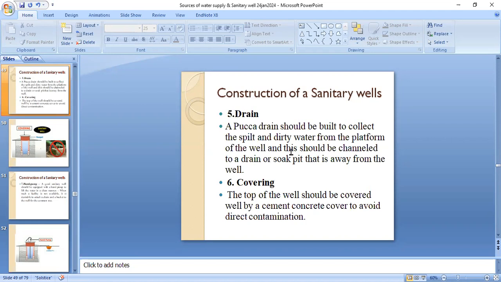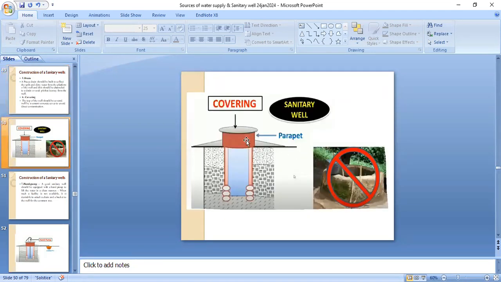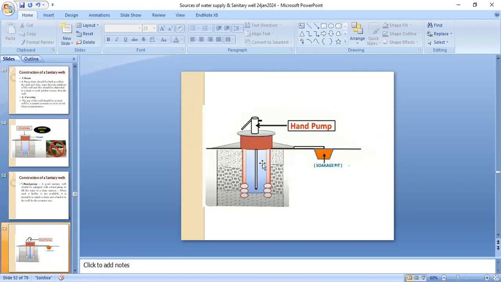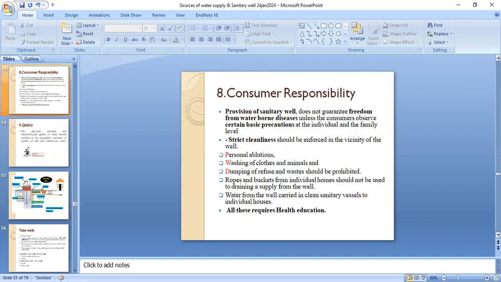Now the covering. The top of the well should be covered well by a cement concrete cover to avoid direct contamination. This is the covering of the well. Now the hand pump. A good sanitary well should be equipped with a hand pump to lift the water in a clean manner. When such a facility is not available, it is desirable to attach a chain with a bucket to the well for common use. This is the installation of the hand pump.